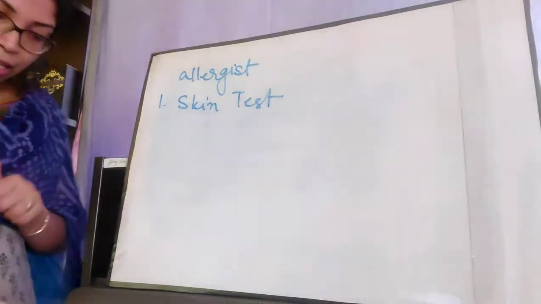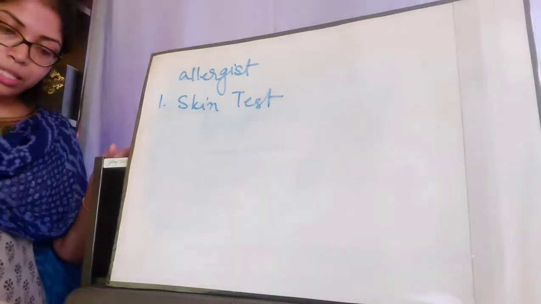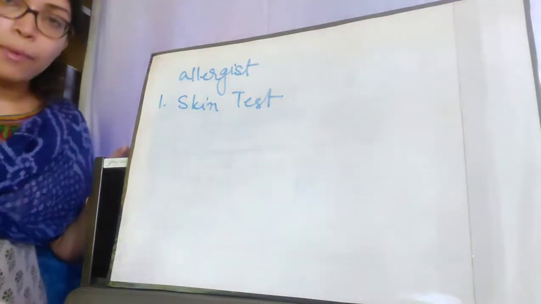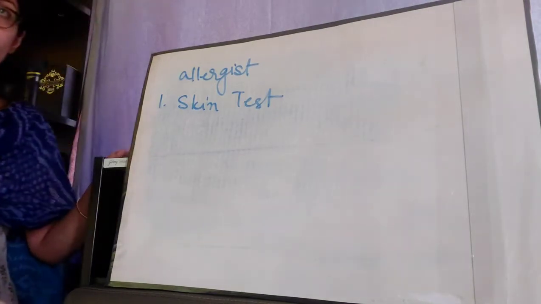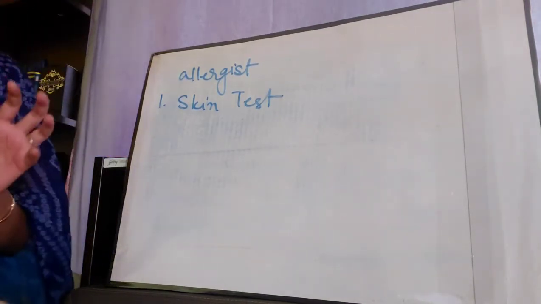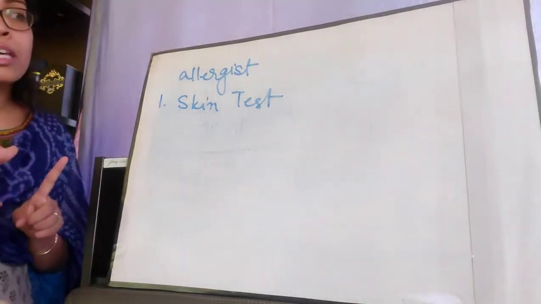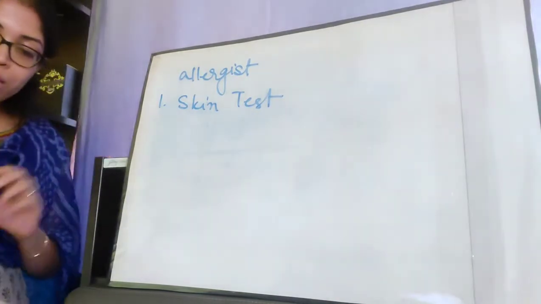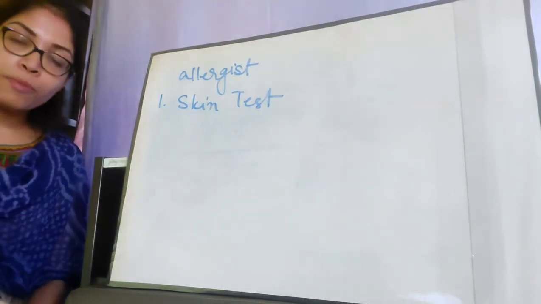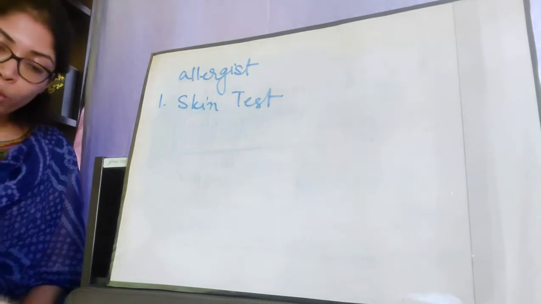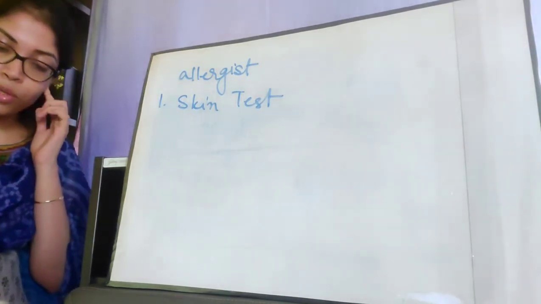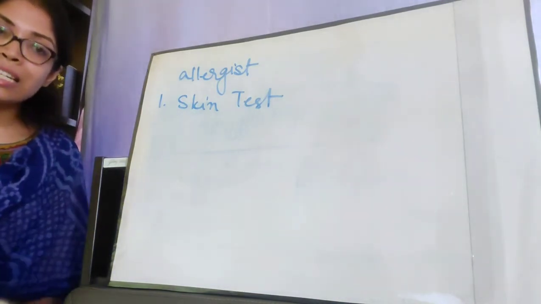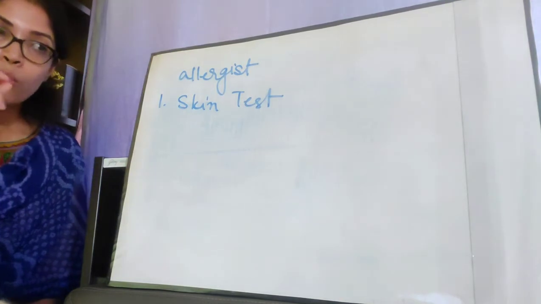So what is a skin test? It is a test for allergy from pollen grains, dust, food and insect stings. This test can be performed by pricking the skin with a small amount of allergen. So what do the allergists do? They take any possible allergens that might be found positive in this skin test. So what kind of allergens are found positive in this skin test? Pollen grain, dust, food and insect stings. Suppose the allergist takes a small amount of all these samples and pricks your skin with those allergens.